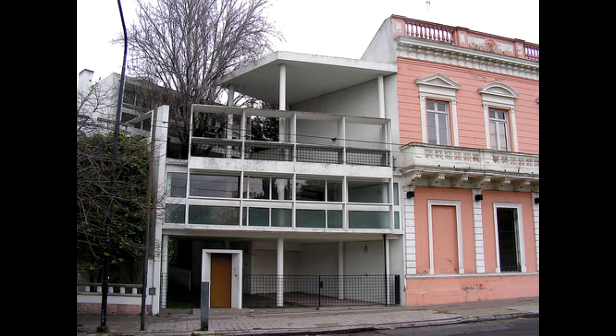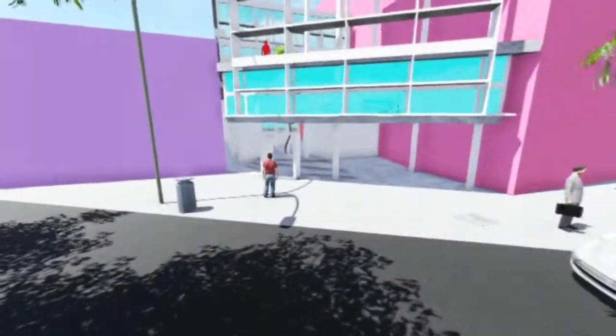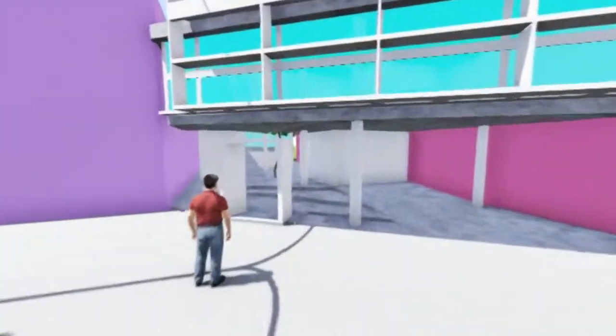The volume at the bottom of the plot has the same height as the 19th century house, while the sunshades follow that of the lower house of 30 years, so its appearance harmonizes with the surrounding buildings.